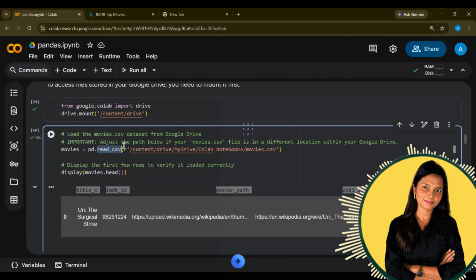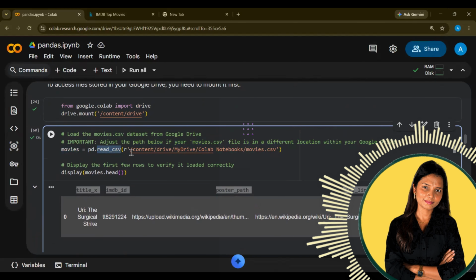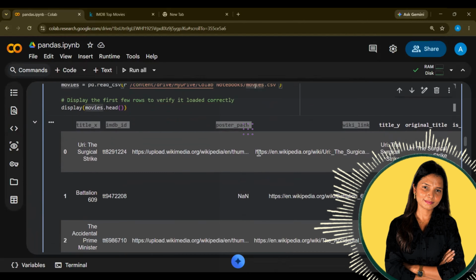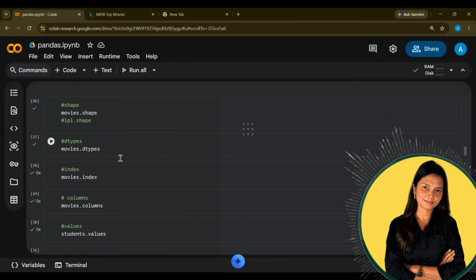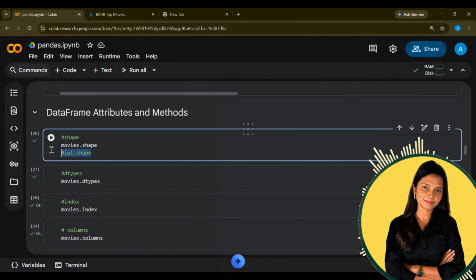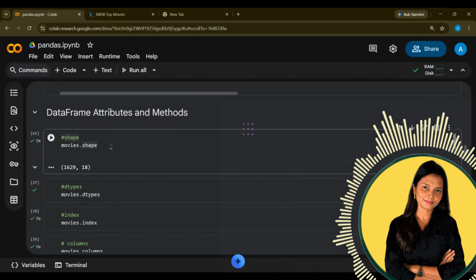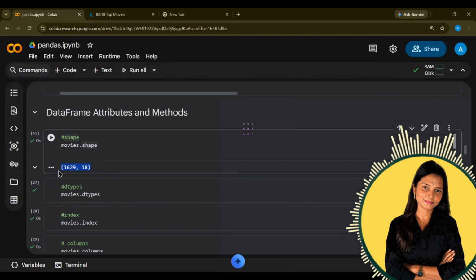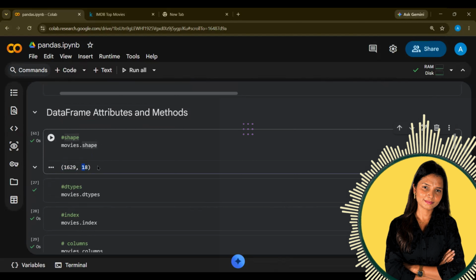So for me, it is CSV. I've written read_csv and loaded the CSV. Done. Now the very first thing that we do after importing the data is make sure we check the number of rows and number of columns. I have loaded data which has 1629 rows and 18 columns.